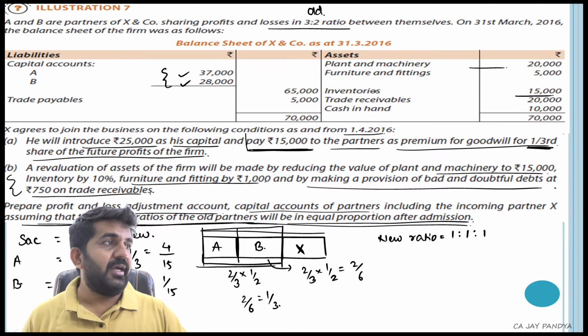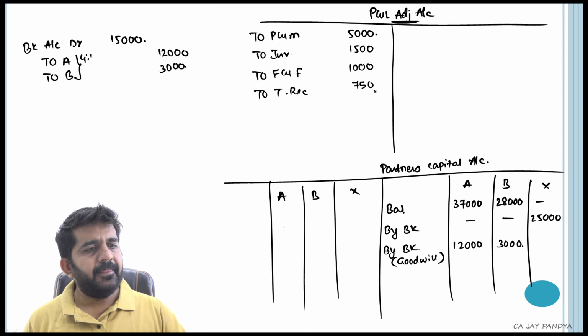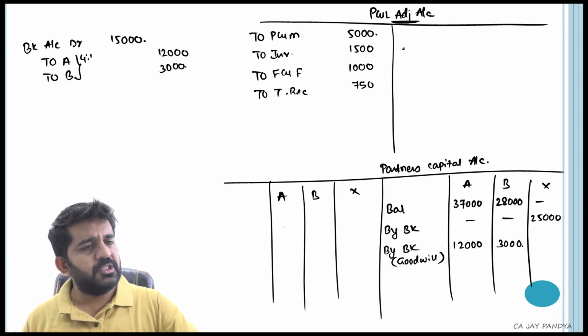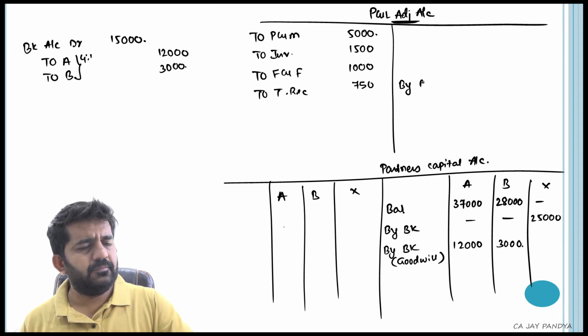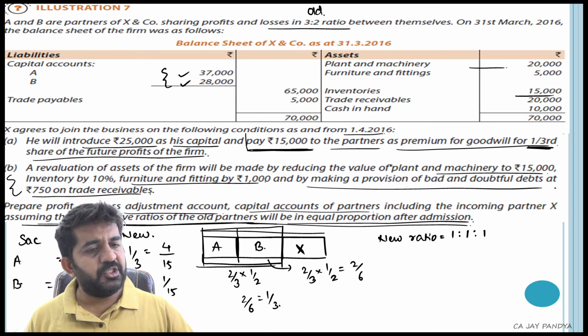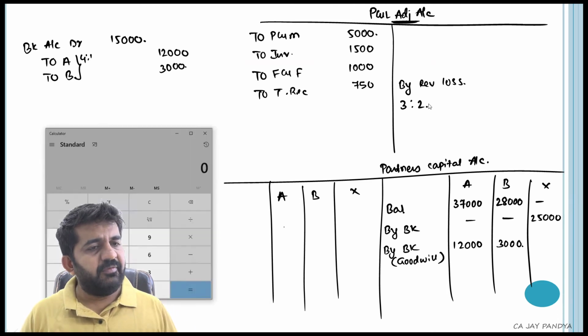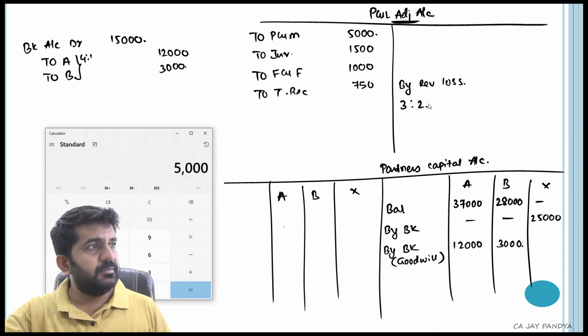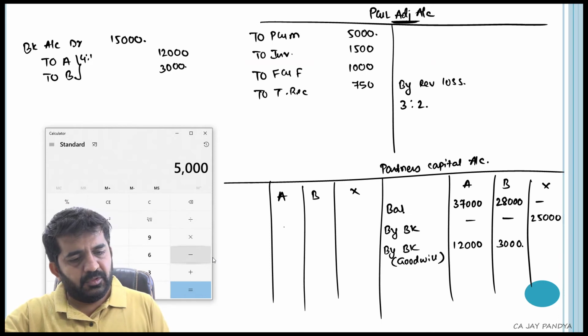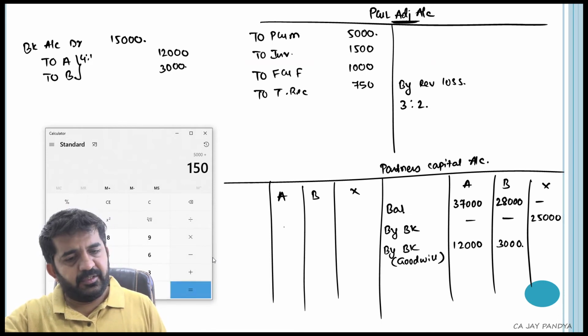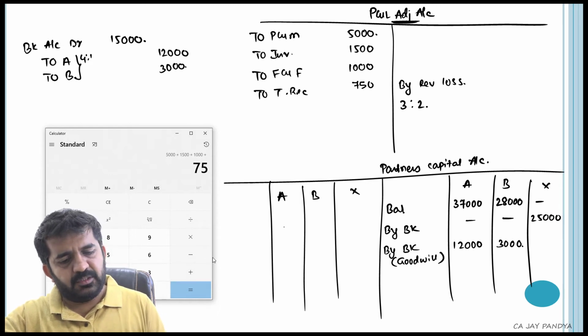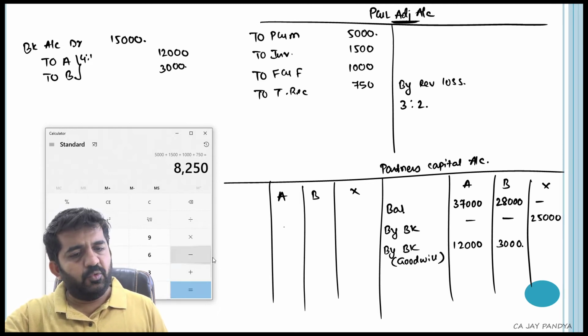Everything is covered. I just need to find out loss in the old ratio. Old ratio is 3:2. Let me find out revaluation loss: 5,000 plus 1,500 plus 1,000 plus 750, that is 8,250.